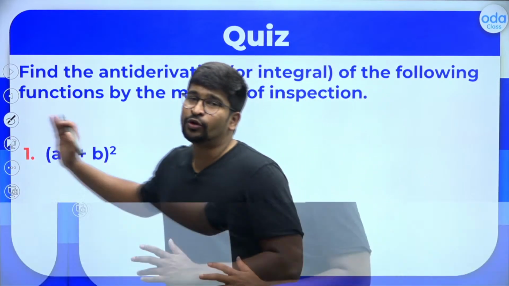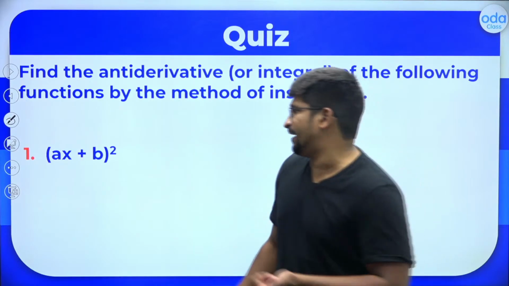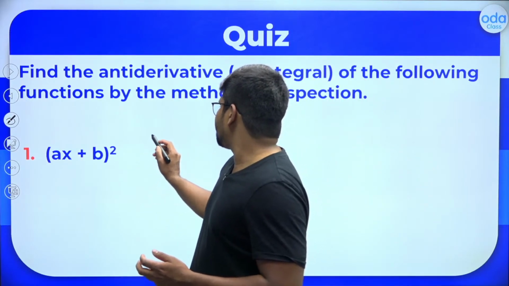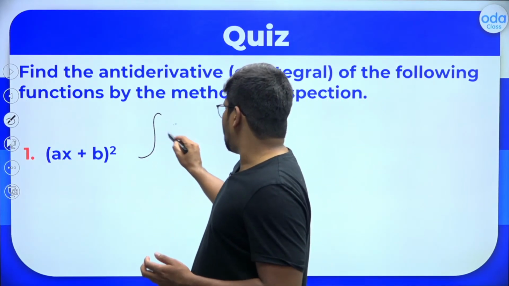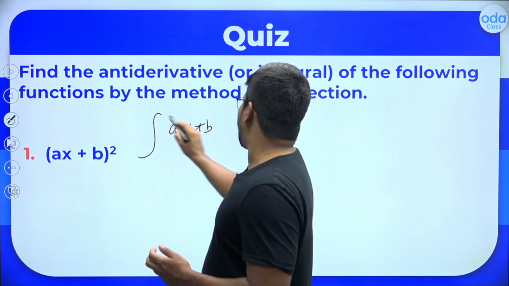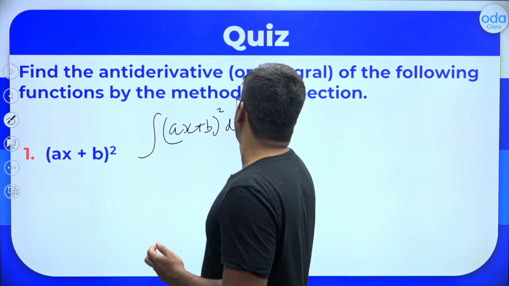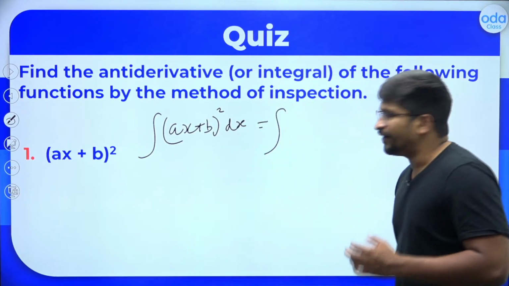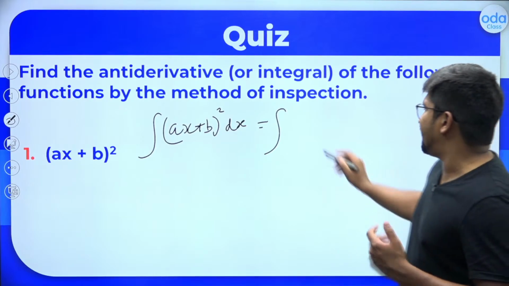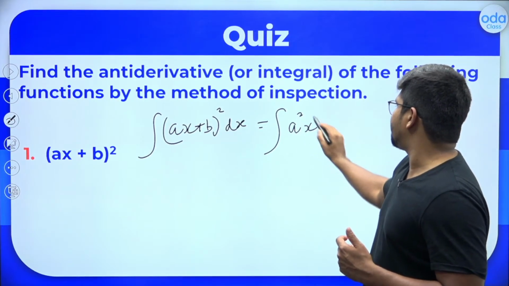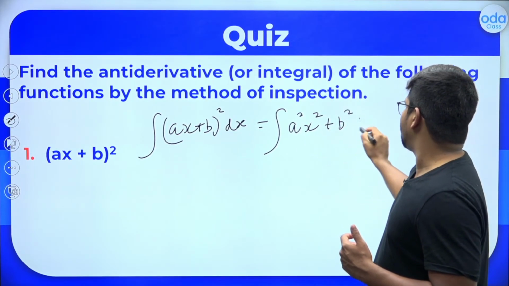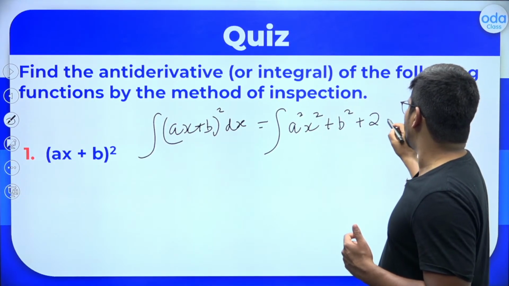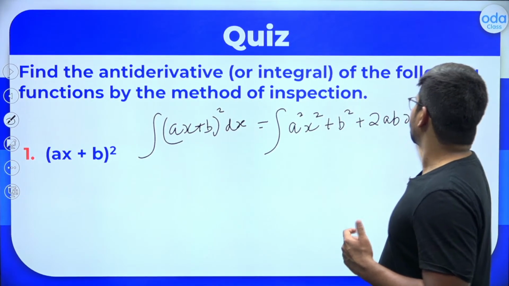So a and b you will take as constants and x as the variable. Let's apply: integral of (ax plus b) whole square dx. You are integrating with respect to x. So this can be written as integral of (ax plus b) whole square, which using the (a plus b) whole square formula is a square x square plus b square plus 2 times ab into x. This is what you will get.